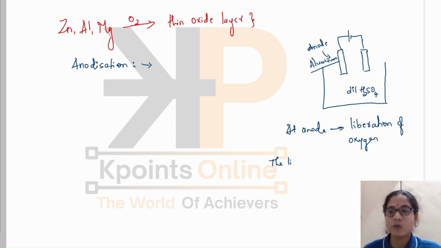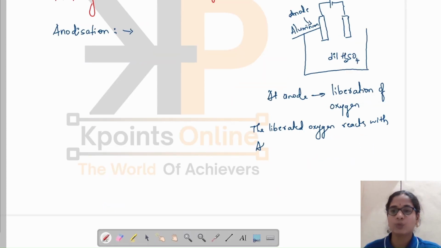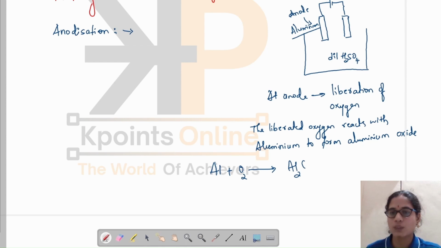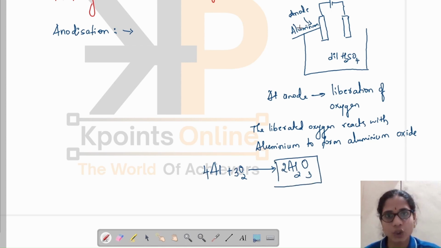What has happened here is aluminium reacts with oxygen to form aluminium oxide. Once this aluminium oxide is formed on the aluminium metal, it forms a protective layer. Means further the aluminium will not undergo any corrosion process, because of which the process of anodization is used.